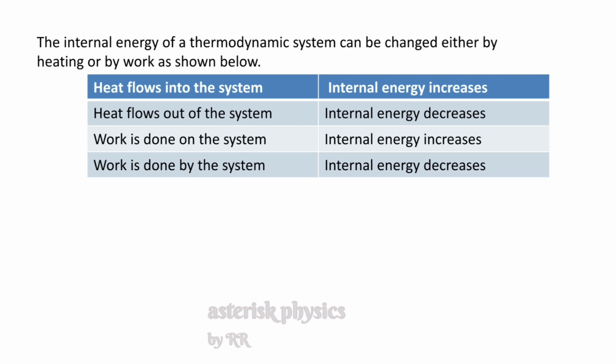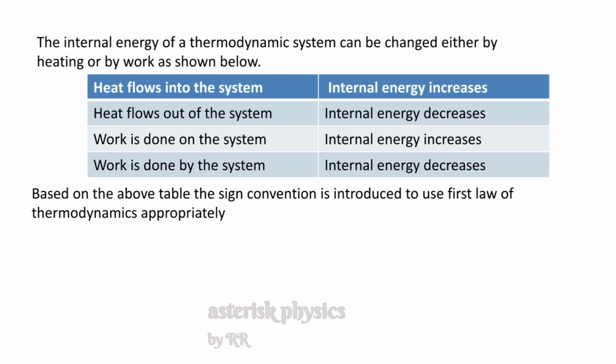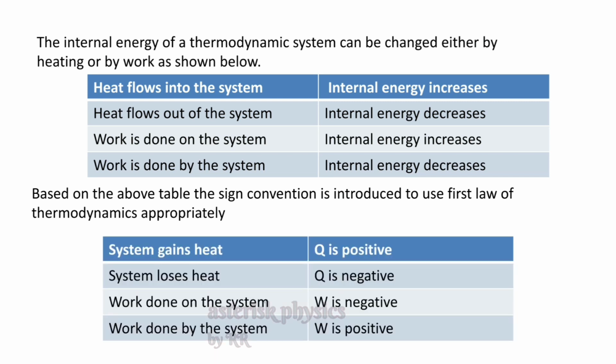So based on this chart, we design a sign convention to use the first law of thermodynamics appropriately. When the system gains heat, its internal energy has to increase, so we consider Q as positive. But when the system loses heat, when the system emits heat or gives energy to the surroundings, its internal energy decreases. Therefore, there we consider Q as negative.